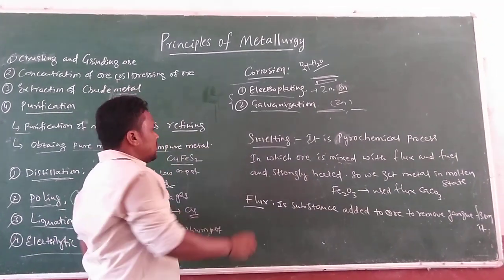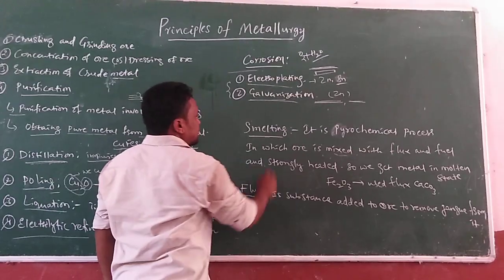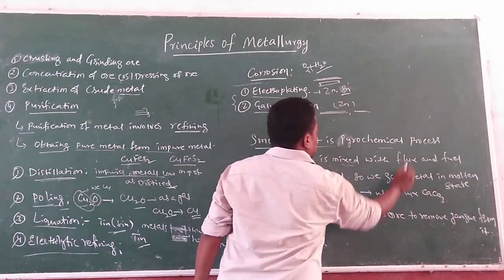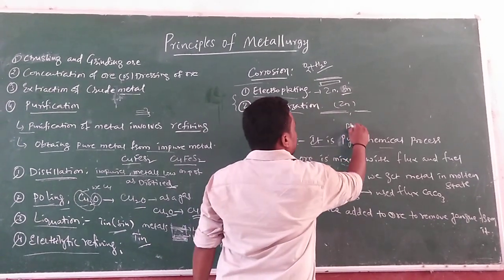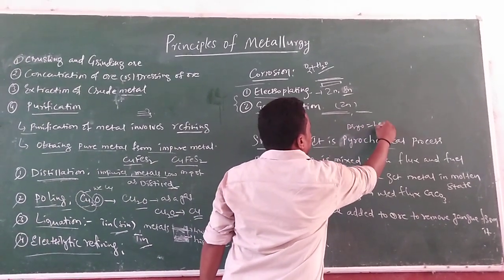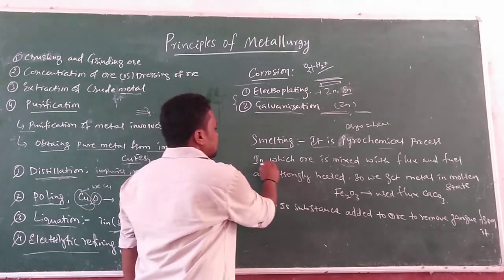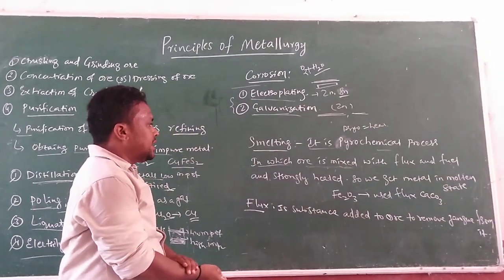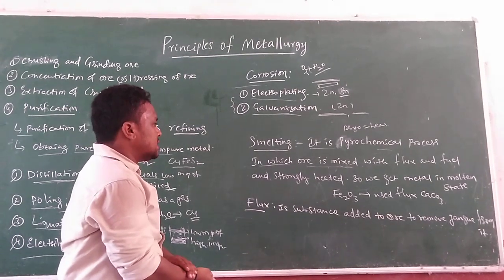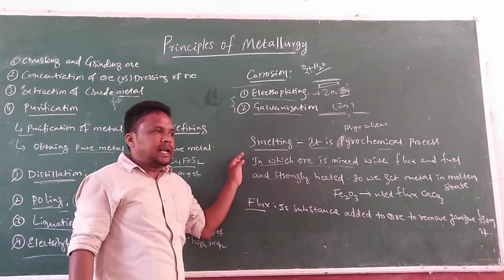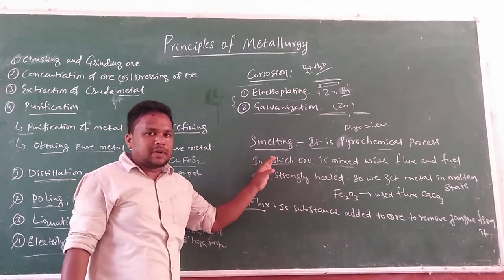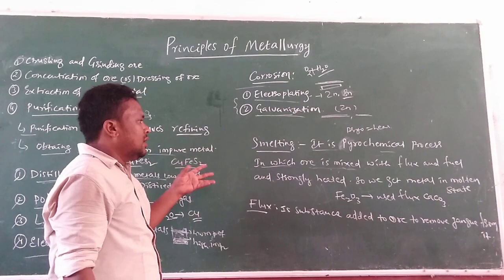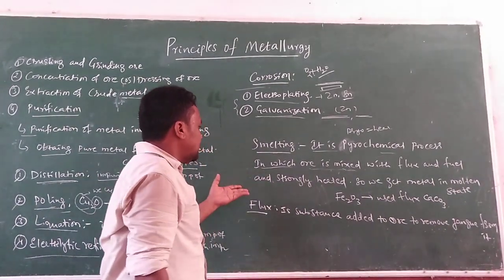Next, another important question is smelting. What is smelting? It is a pyrochemical process. Pyrochemical means heat. It is a pyrochemical process in which ore is mixed with flux and fuel and strongly heated, so we get the metal in the molten state. Smelting can be defined as a pyrochemical process in which ore is mixed with flux and fuel and strongly heated.